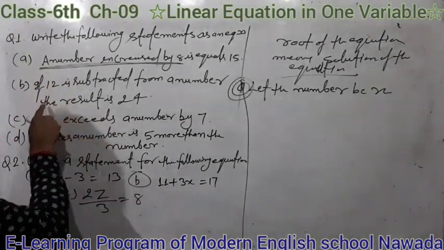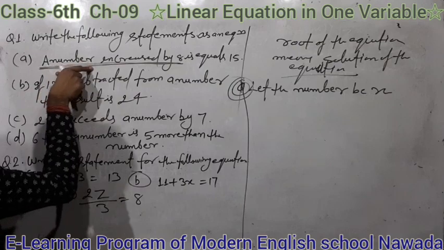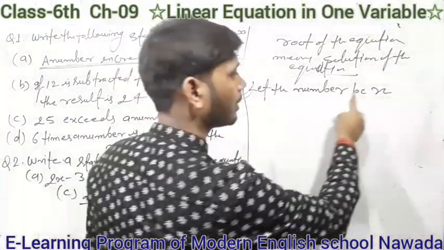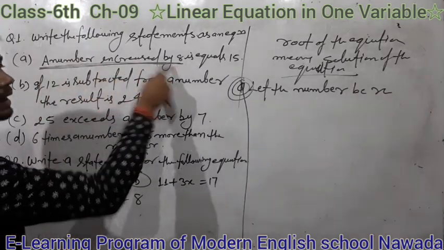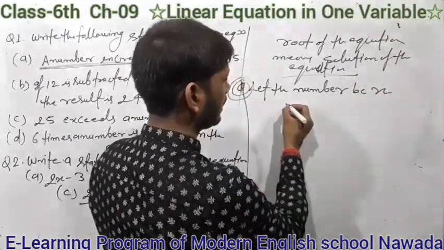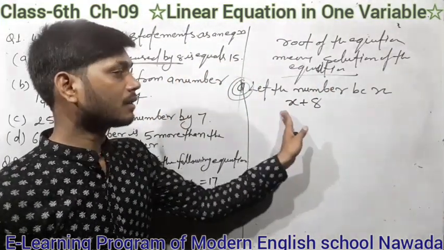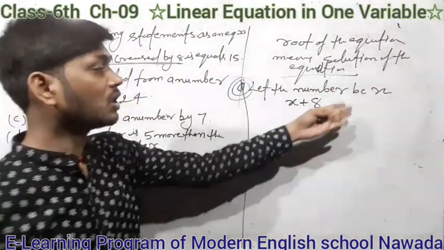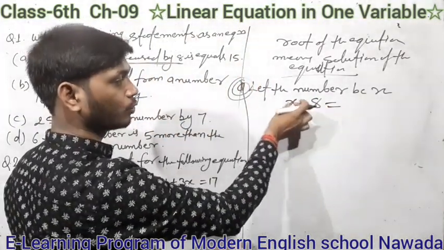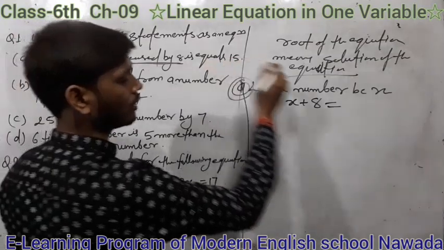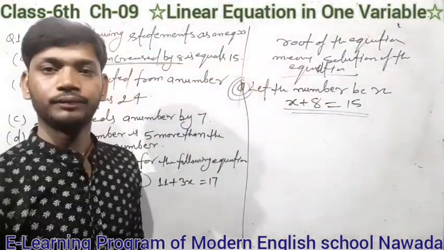Here the number is x, and it is increased by 8. That means x plus 8. Increase means plus, add. So x plus 8, and then the result is equal to 15. It's your required equation.